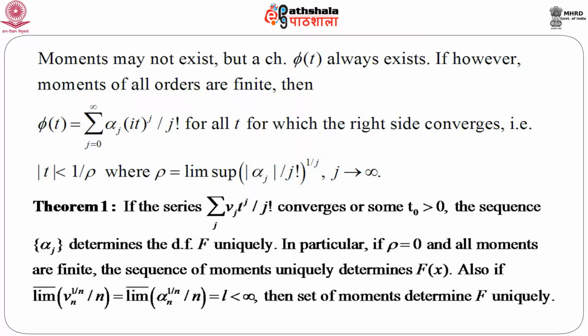Also, if the lim sup of alpha n to the power 1 by n equals L, which is less than infinity, then the set of moments determines F uniquely. So, this gives a nice theorem on the conditions under which the moments will determine a distribution function uniquely.